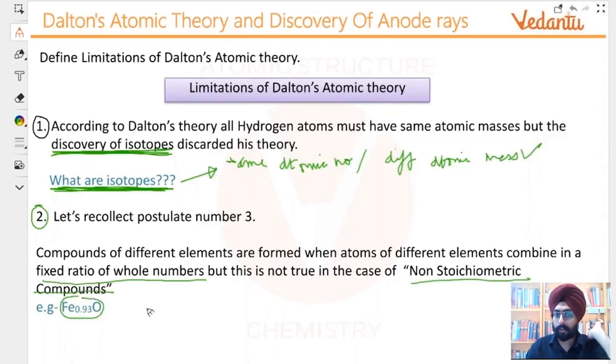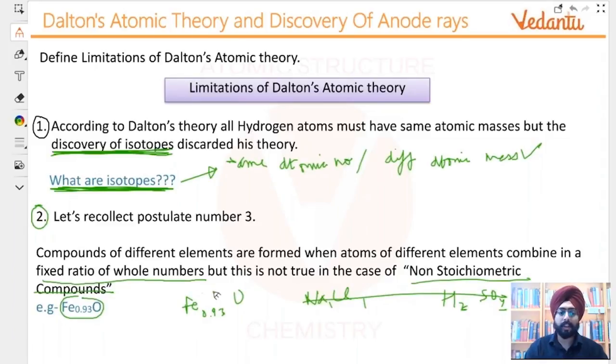This one over here, Fe0.93O, is a non-stoichiometric compound. It is not something like NaCl where both the coefficients are 1. It is not something like H2SO4 where you have 2 and 4, whole numbers. Non-stoichiometric compounds have non-whole number ratios.